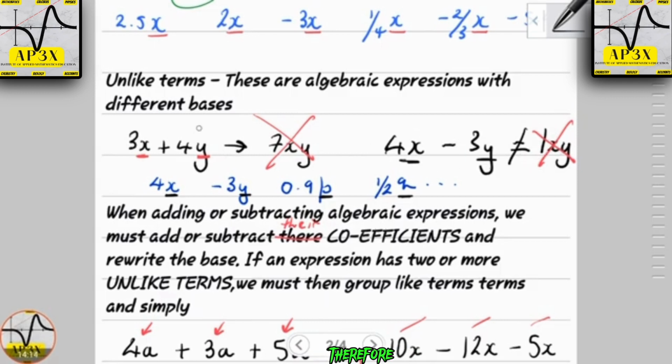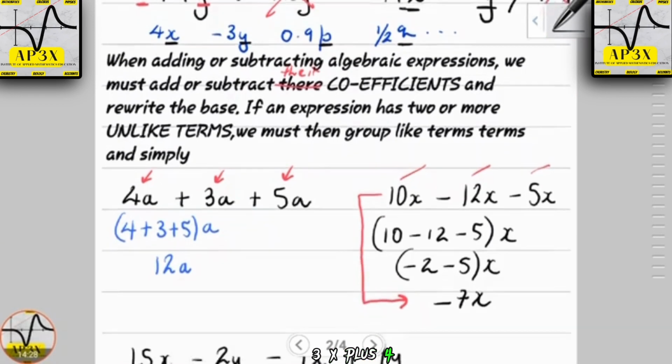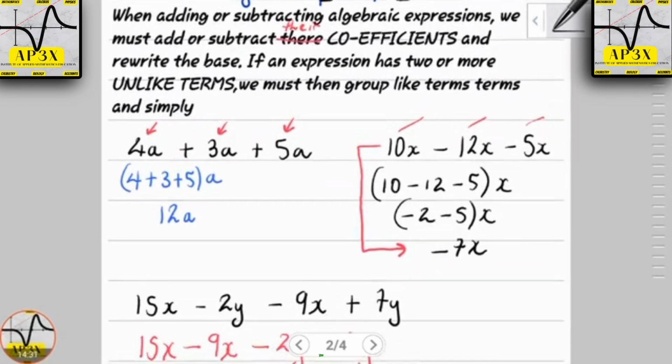So if in the future you find that you're simplifying your algebraic expressions and you get to a point like this, then that's your answer. That's your simplified expression, 3x plus 4y.